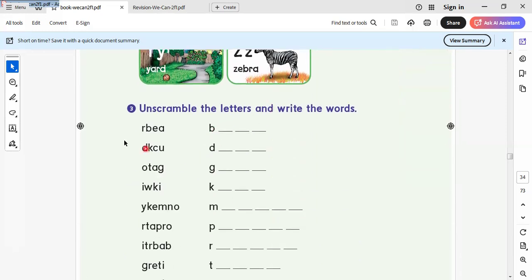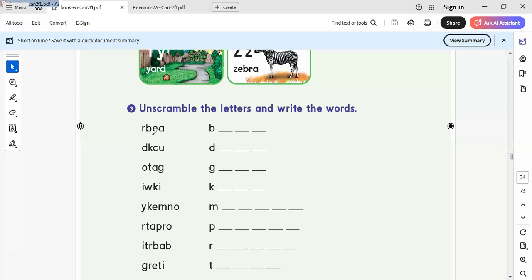Here are the letters, but they are not tidy, not in the correct word. So here we must keep the vocab to rearrange the letters to write the word in the correct way.